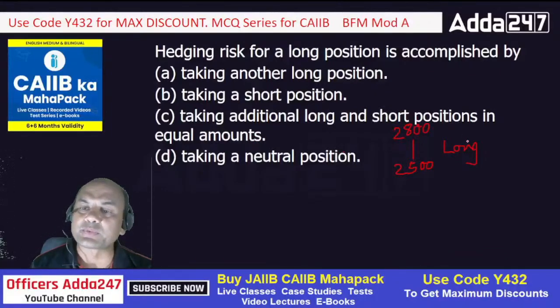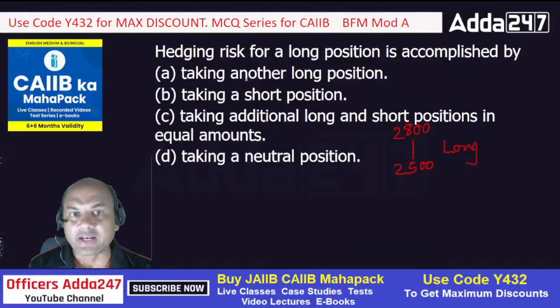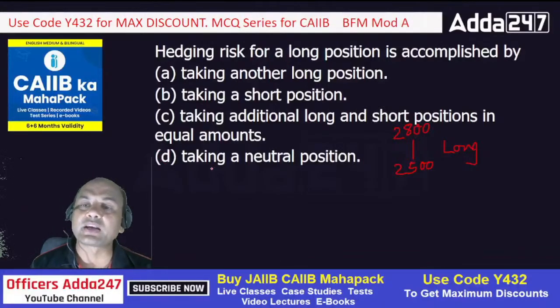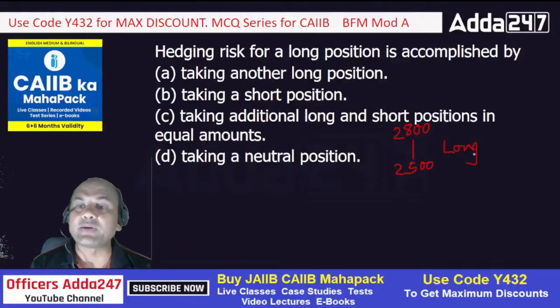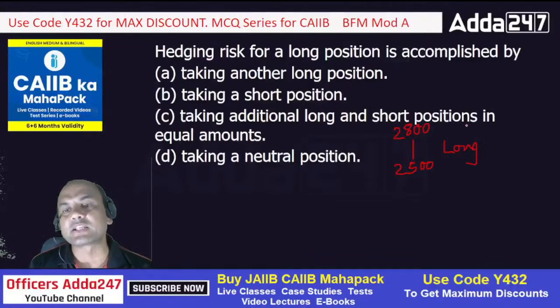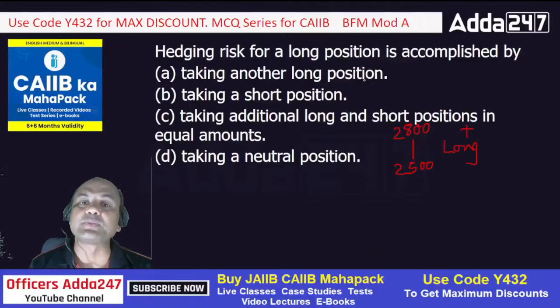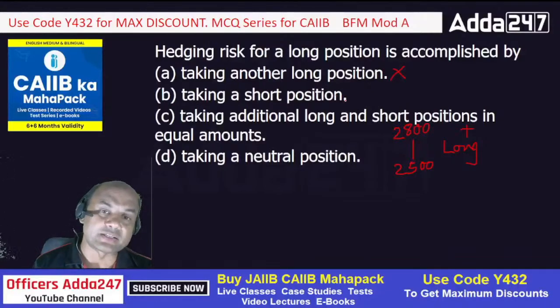So how do I hedge this? Suppose I have this long position in the commodity, and these other positions are given in derivatives. Which position should I take in derivatives? Should I take another long with long? No. Let's call this long plus. If this is plus, it will be neutralized using minus. Minus means it should be a short position. So long is out. Taking a short position, yes, it can be the answer.